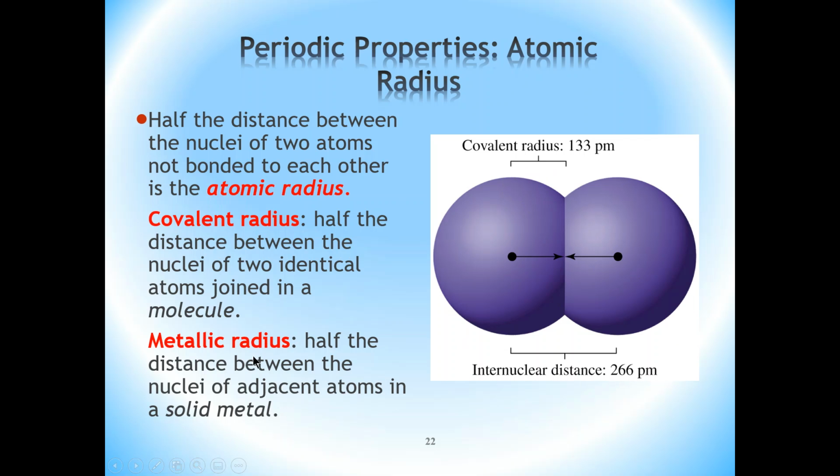And then we have what is known as a metallic radius, which of course is exclusively related to metals. It is half the distance between the nuclei of adjacent atoms in a solid metal. So it's similar to the covalent radius, but only applies to metals.